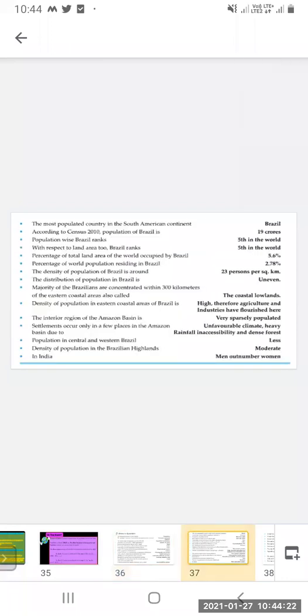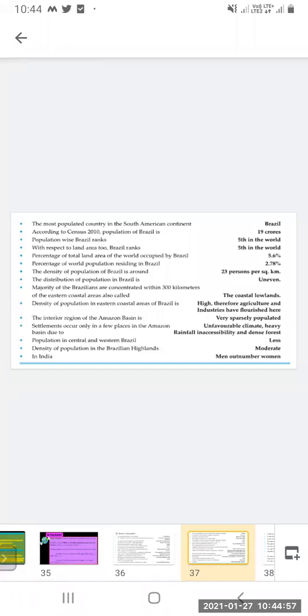The most populated country in the South American continent is Brazil. According to the census of 2010, the population of Brazil is 19 crores. Population-wise, Brazil ranks 5th in the world. With respect to land area, Brazil ranks 5th in the world. The percentage of total land area of the world occupied by Brazil is 5.6. The percentage of world population residing in Brazil is 2.78. The density of population of Brazil is around 23 persons per square kilometer.